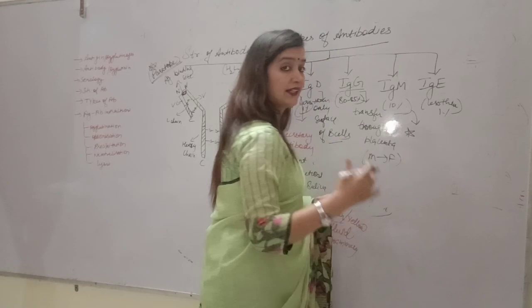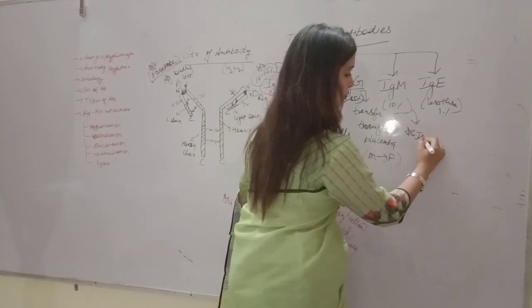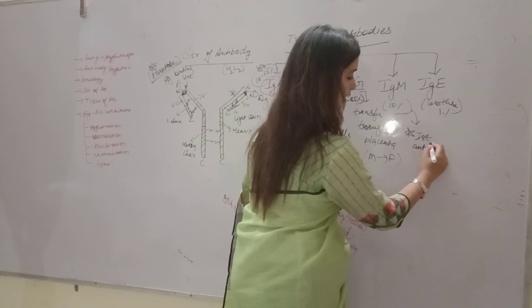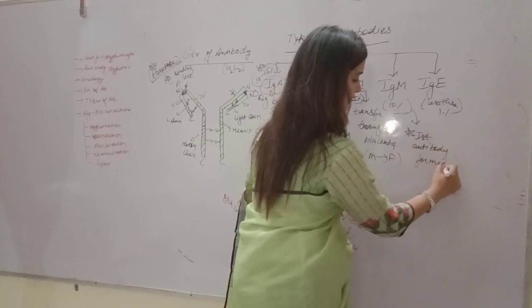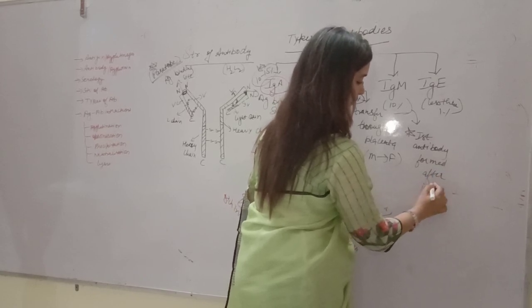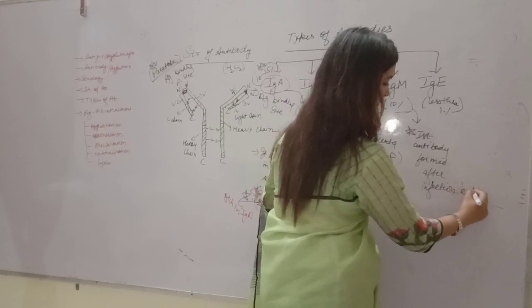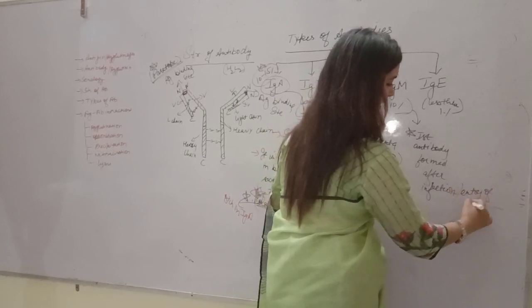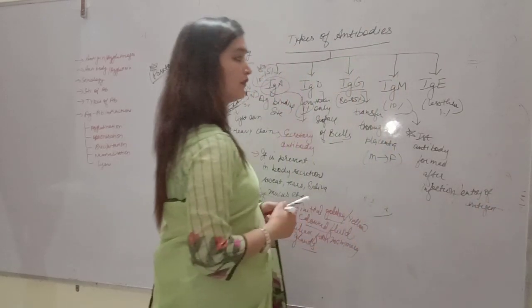It is the first antibody formed after infection, or entry of antigen.